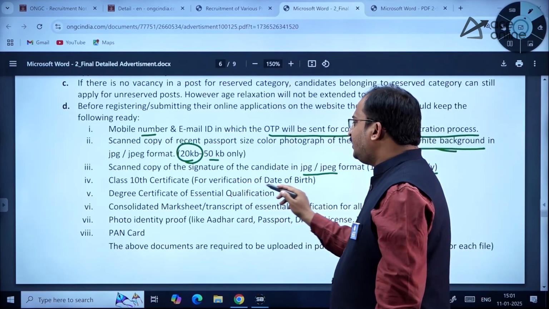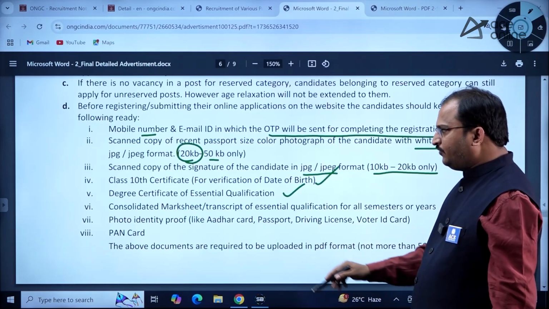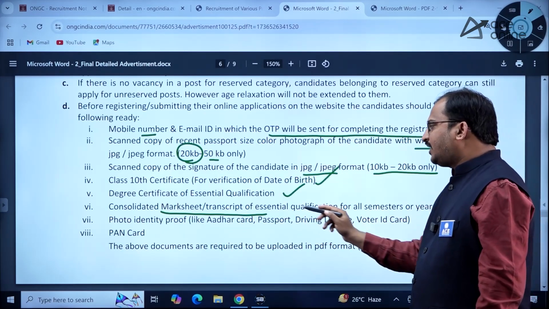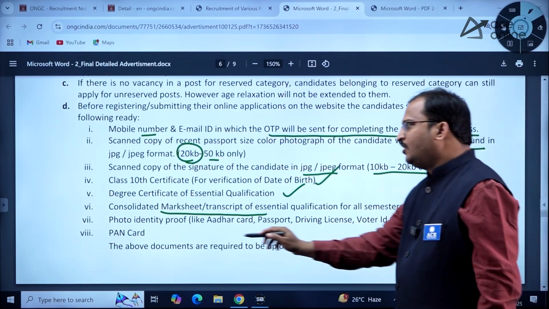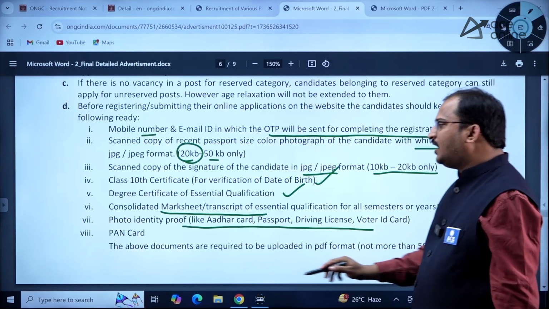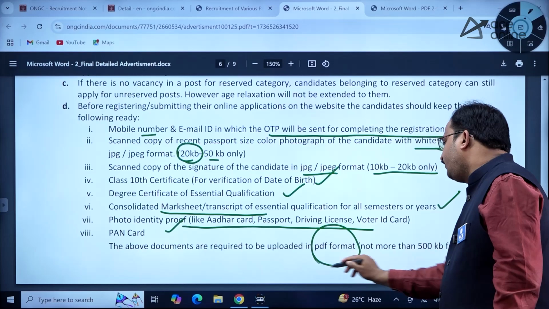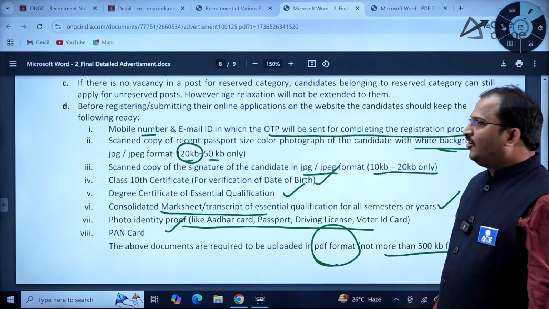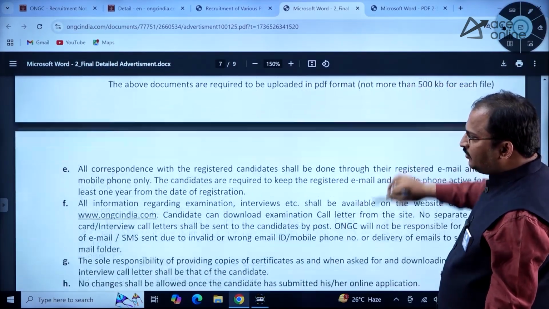class 10th certificate for verification of date of birth, degree certificate for essential qualification, consolidated mark sheet or transcript of essential qualification for all semesters or years, and photo identity proof like Aadhaar card, passport, driving license, voter ID card and PAN card. The above documents are required to be uploaded in PDF format, not more than 500 KB for each file. So these are the essential documents, dear students. So kindly go through that.